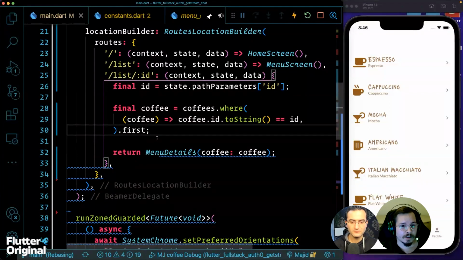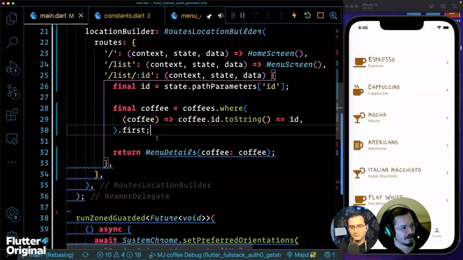And here, the routes location builder exists because we want the most simple possible API. But you have to understand how the routes location builder will build a stack of pages, because we have to remember it's all about a stack of pages.